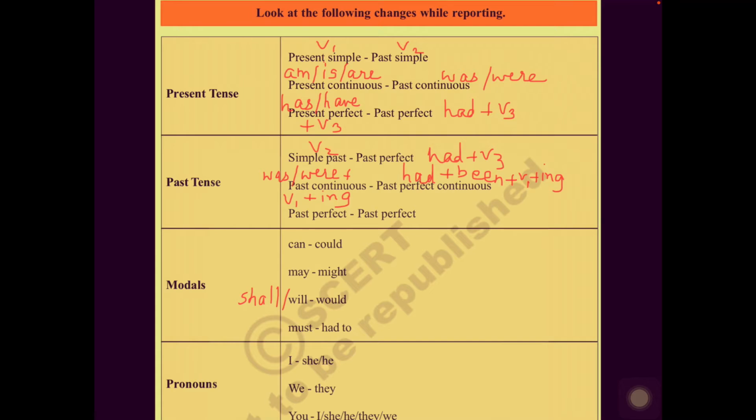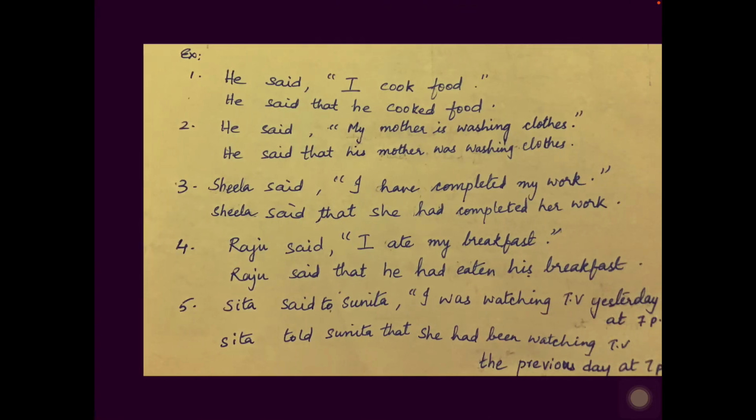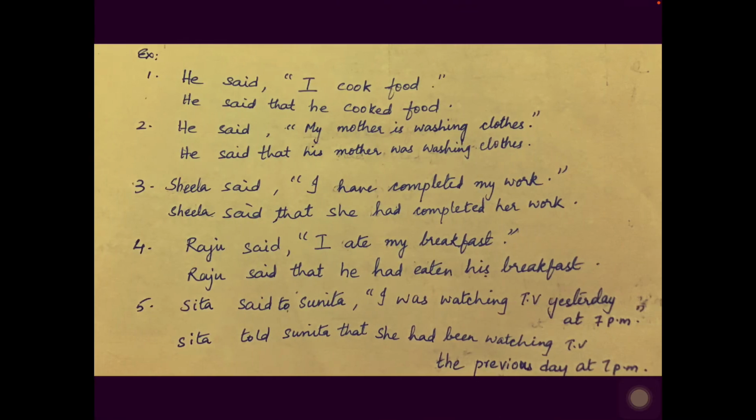So just remember this table and write this table one time so that you will remember it, and the examples that I have given you. This table of how the tense changes is very important, so make a note of it in your notebooks, along with the examples that I have given you. If you want, you can write one more example of each kind. Okay, so write 5 more examples other than the ones I have given.